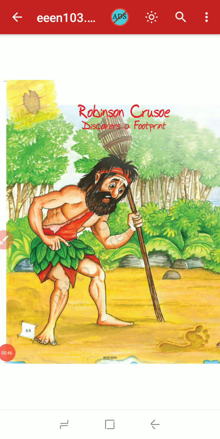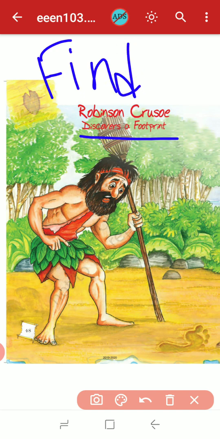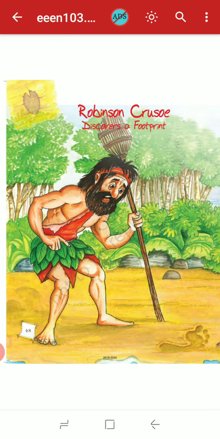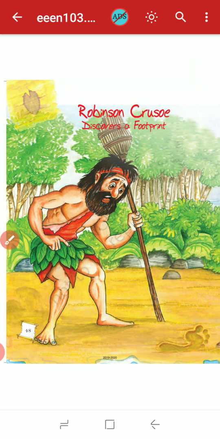His name is Robinson Crusoe, and he discovers a footprint. Now, what is meant by discovers? Discovers means find, okay. Discovers means find, and footprints means you can say the footmarks, okay, or you can also say the footsteps, okay. So there was a man whose name is Robinson Crusoe. So one day he found the footprints. One day he discovered a footprint. So after that, what did he do, okay.